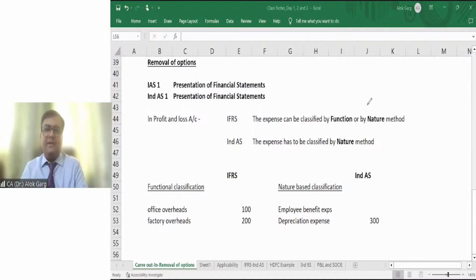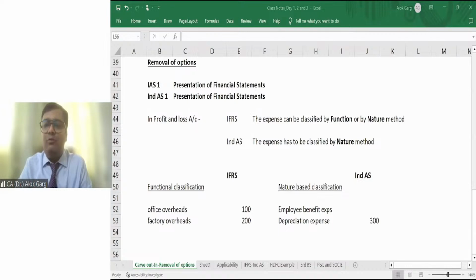So the faculty who will take those Ind AS, they will tell you the difference between IFRS and Ind AS, and they will tell you the carve out in the respective standard. Like when the faculty will teach you Ind AS 103 on business combination, they will also cover this carve in as well. I have only covered from the perspective of giving you a thought that how this IFRS has been converted to Ind AS in India, right?